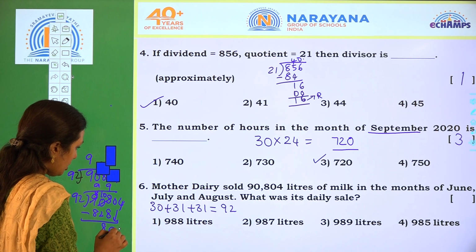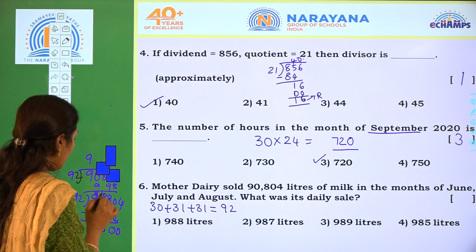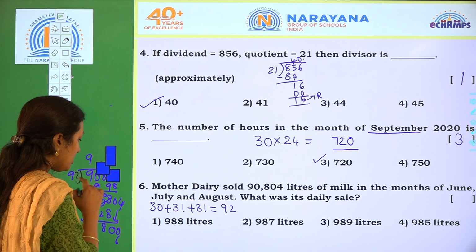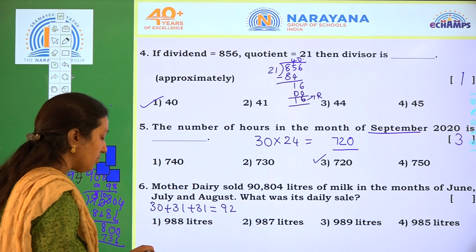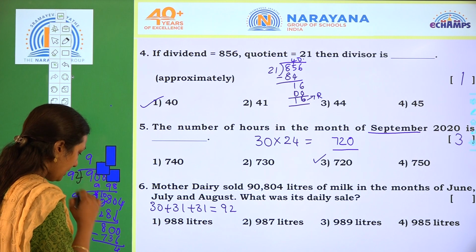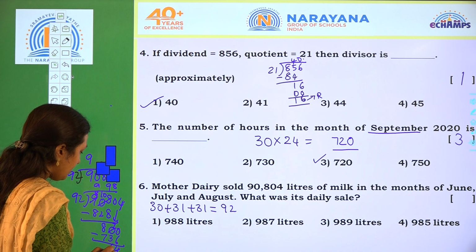Now take down 0. Now I am taking 8 times. 8 2s are 16, 1. 8 9s are 72 plus 1 is 73. Now subtract: 0 minus 6 we cannot, so we have to regroup. This will be 4 and this 0 will be 9. 9 minus 3 is 6. Now bring down 4.